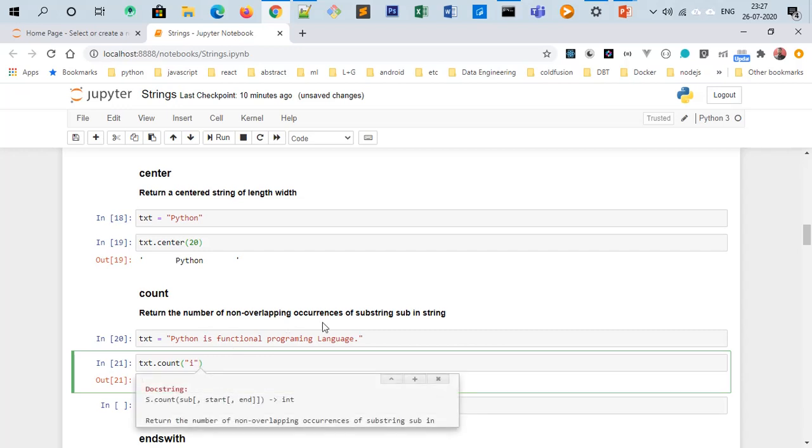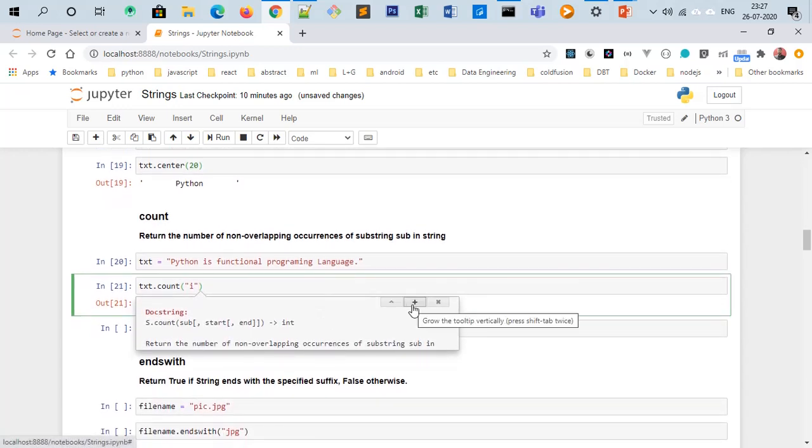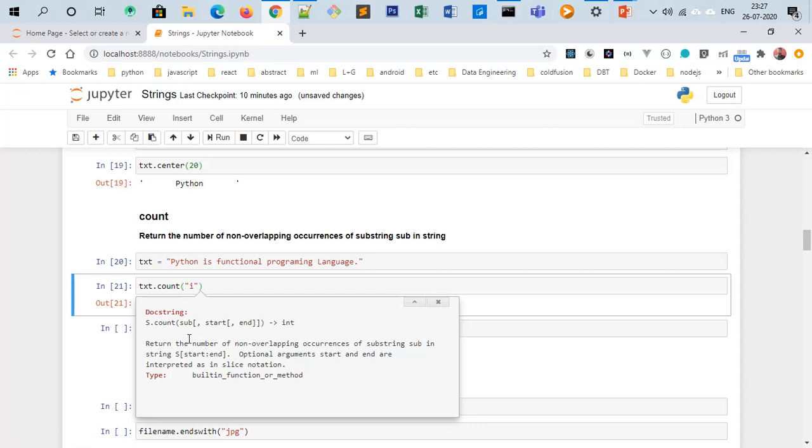It will give you the doc string, or you can say the definition of the method. As you can see, count has two optional parameters, start index and end index. So if I want to count a particular letter within a given range, we can do so.